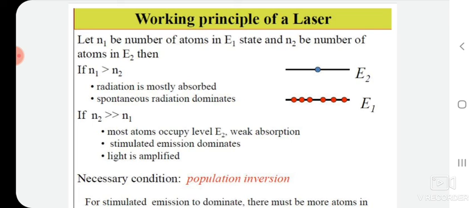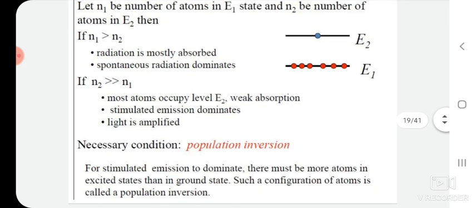If N2 is very much greater than N1, in that case most atoms occur in energy level E2. These are the weak absorption. Stimulated emission dominates. That's why we are getting amplified light, and this kind of phenomenon is nothing but population inversion.